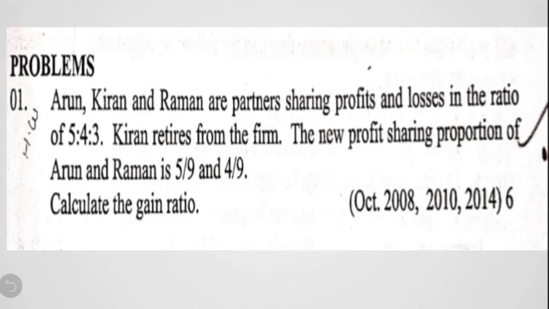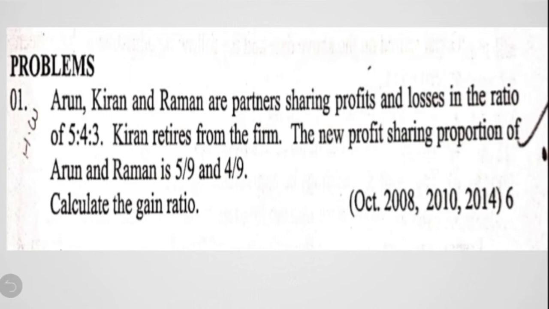Arun, Kiran and Raman are partners sharing profits and losses in the ratio of 5:4:3. Kiran retires from the firm. The new profit sharing ratio between Arun and Raman is 5/9 and 4/9. Okay, calculate the gain ratio.